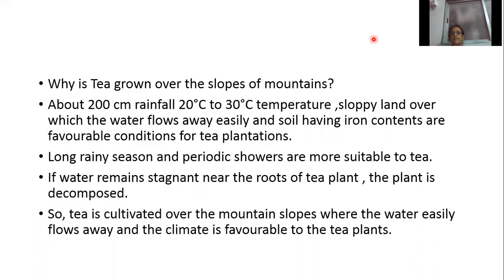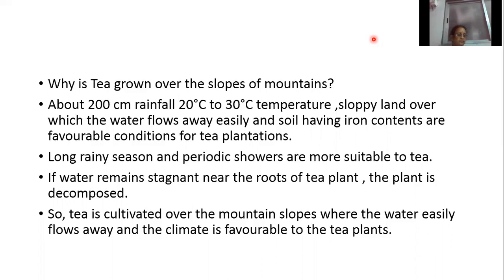A long rainy season and periodic showers are more suitable for tea. If water gets collected near the roots, the plant decomposes. So tea is cultivated over the mountain slopes where the water easily flows away.